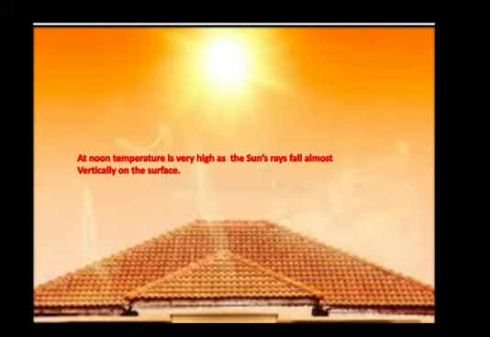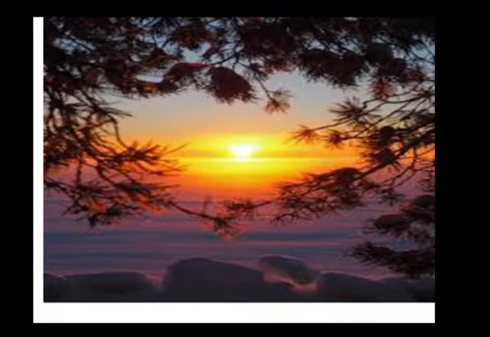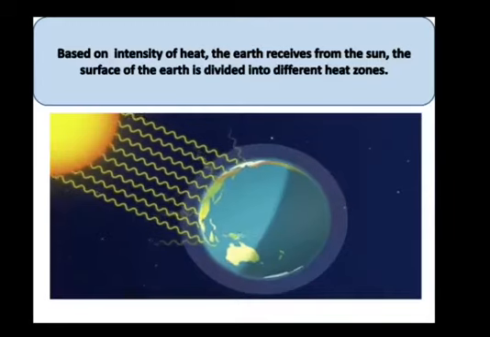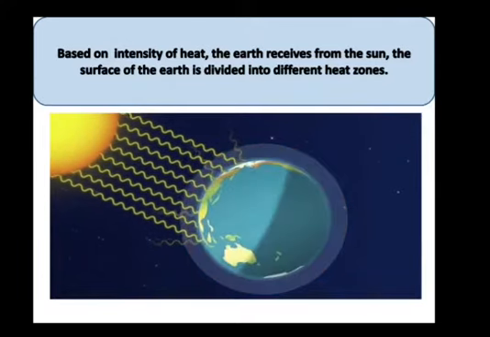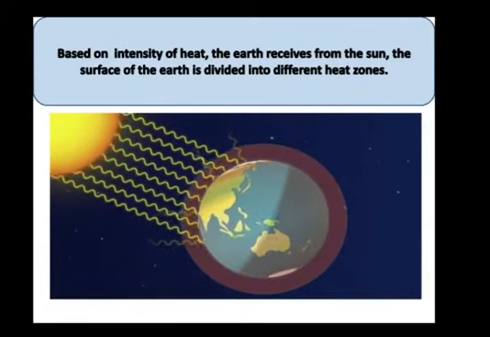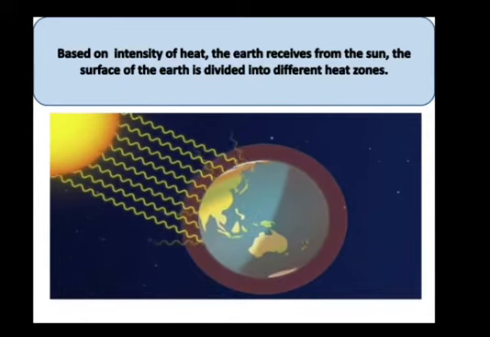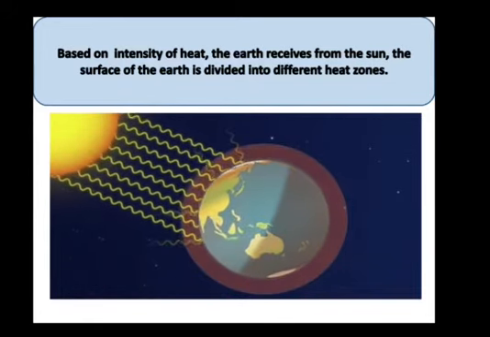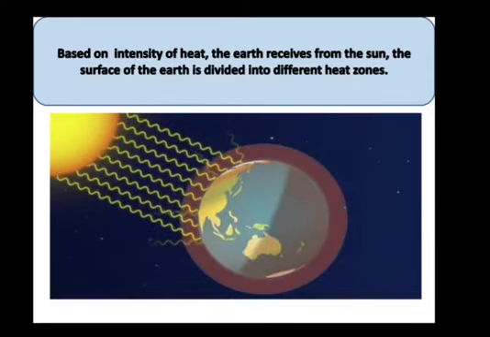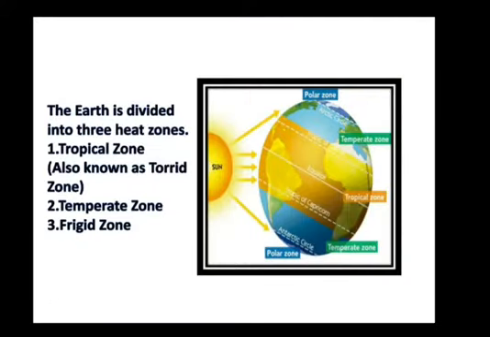While in the evenings, the temperature is very mild because the sun's rays fall at an inclined angle over the surface of the earth. Same is happening in the morning also. Based on intensity of the heat the earth receives from the sun, the surface of the earth is divided into different heat zones. These heat zones are: first is the tropical zone, temperate zone and frigid zone.